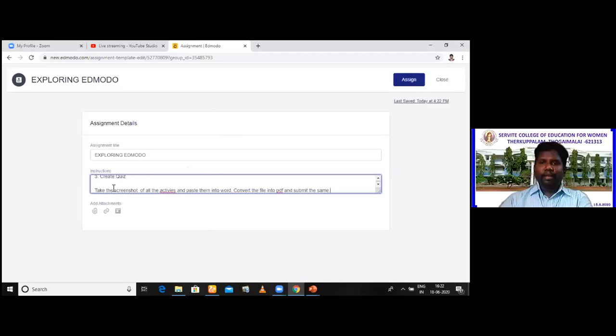And when you create assignments, you can be very creative. For example, look at here. You can give a picture. For example, schools, teachers, you are there. So what can you do? You can give a picture. You can give a map attached. See, map can be attached here. Or you can give a link of video. So after watching the video, after going through the map, students will be able to submit their own assignments.